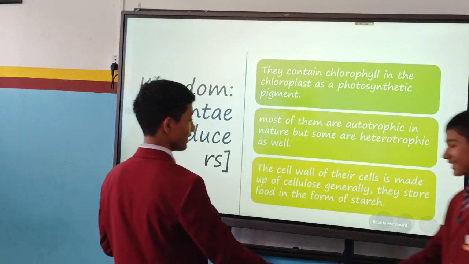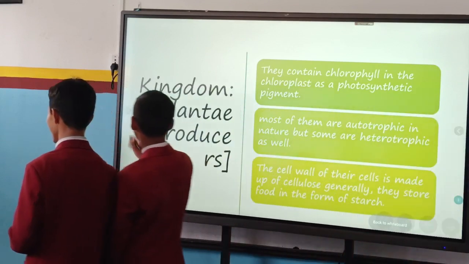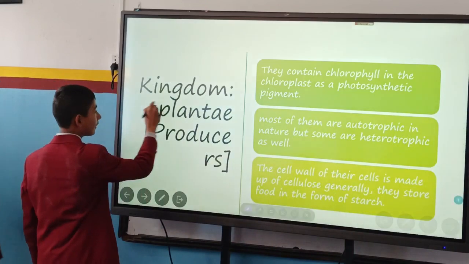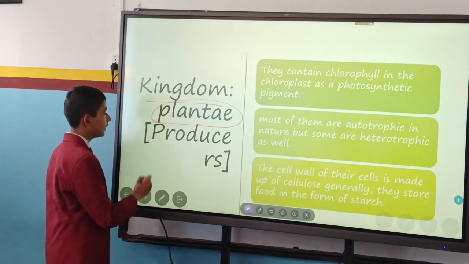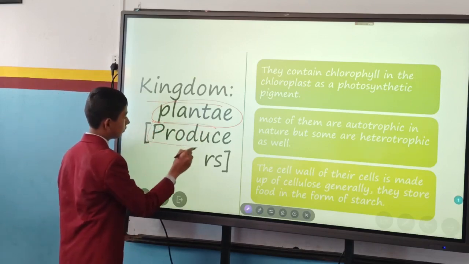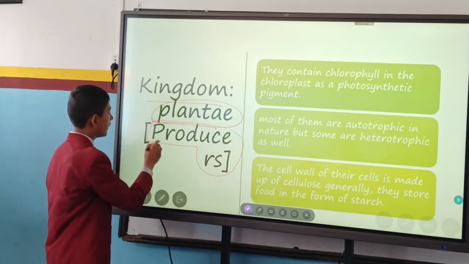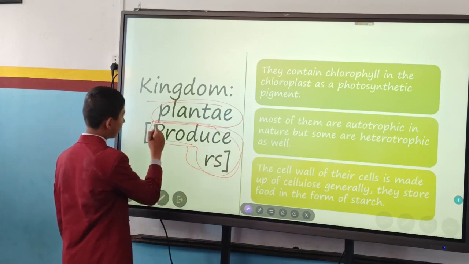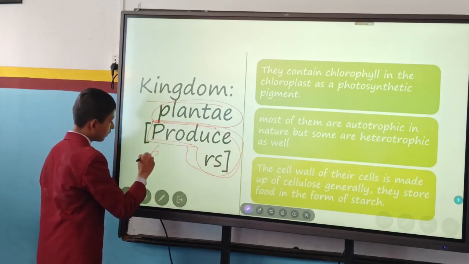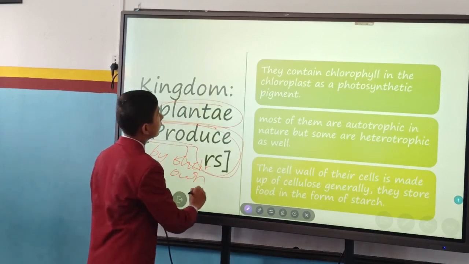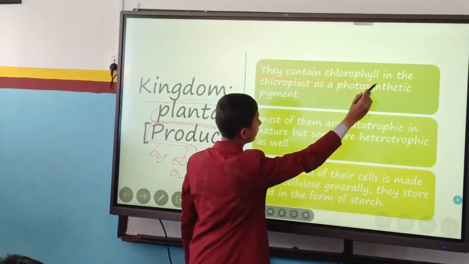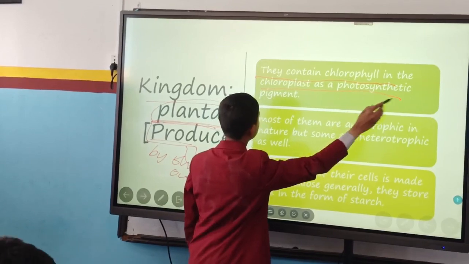Okay. So it is now given here about kingdom Plantae. Before this we studied about fungi. Plantae are also called producers. They are the type of producers as they produce their food by their own. It's given here that they contain chlorophyll in the chloroplast as a photosynthetic pigment.